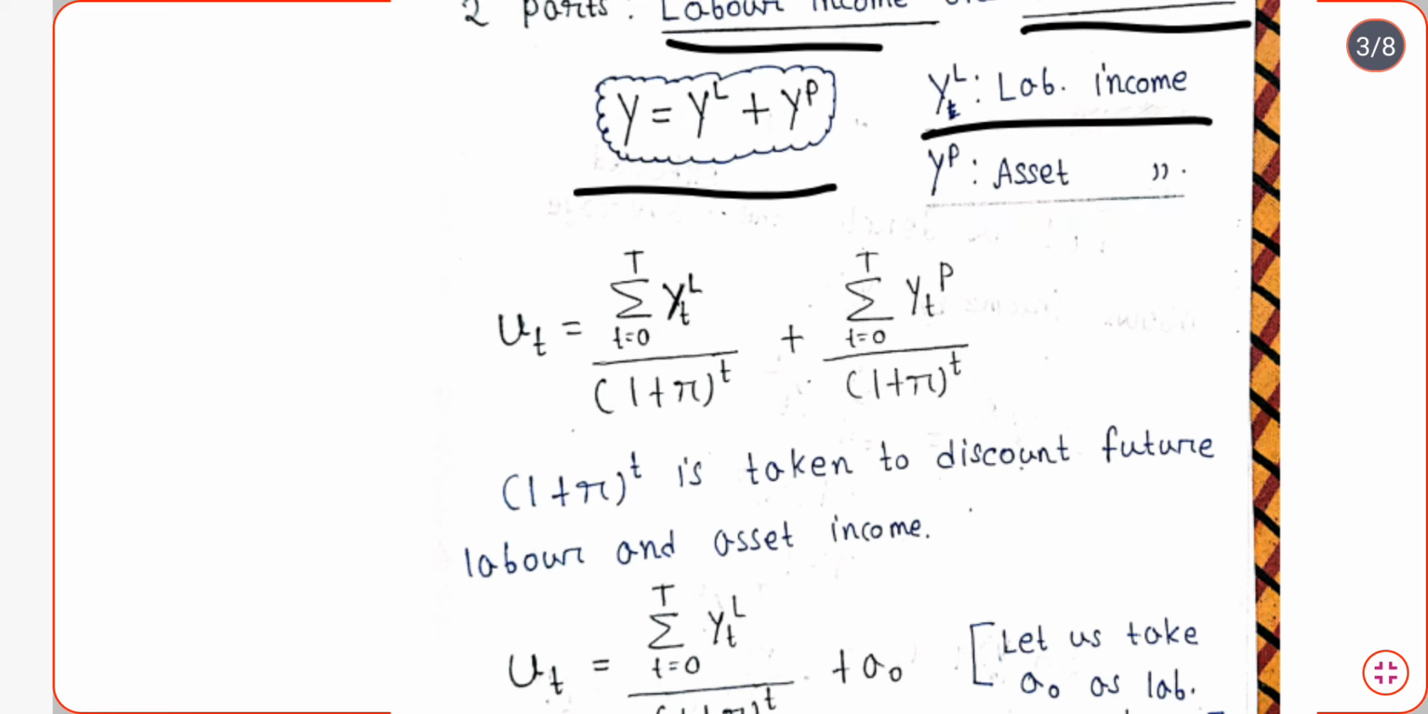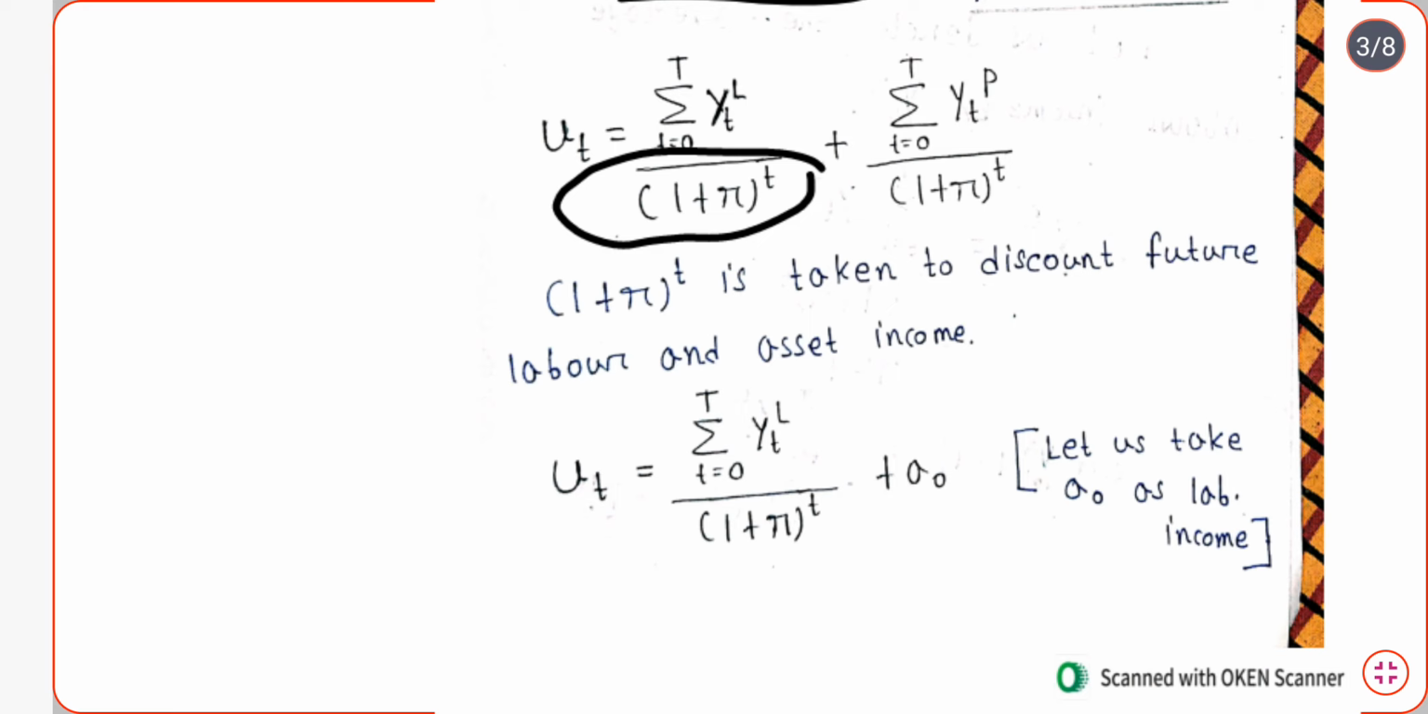Now why have we divided the labor income and asset income by 1 plus r to the power t? This is because we are not sure about our labor income and asset income of the future period. We are actually assuming it. So that's why we have divided it by 1 plus r to the power t, that is basically discounting the future labor and asset income. If you have to discount any future income or any future variable, then you have to discount it by dividing by 1 plus r to the power t. That is what we have tried to do here.